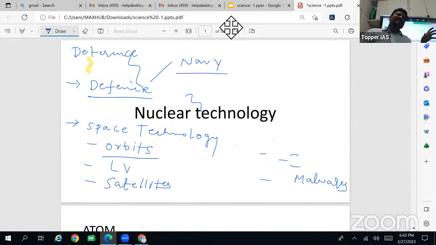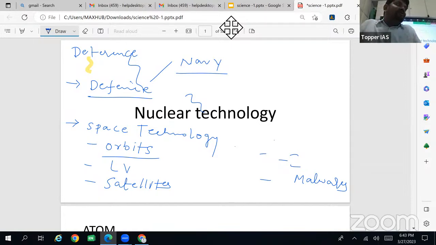So from a distance, what they are doing, they are sensing, or they are taking images. Then we have communication satellites. For example, currently the online class is going on. How is it possible? Using communication satellites.